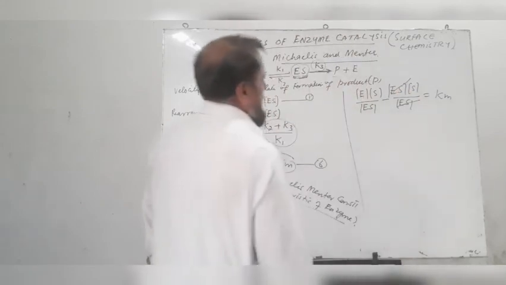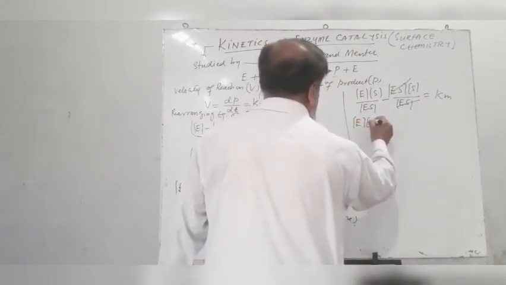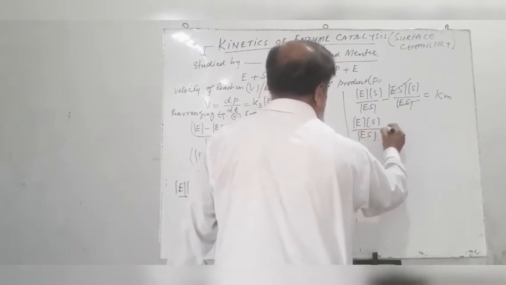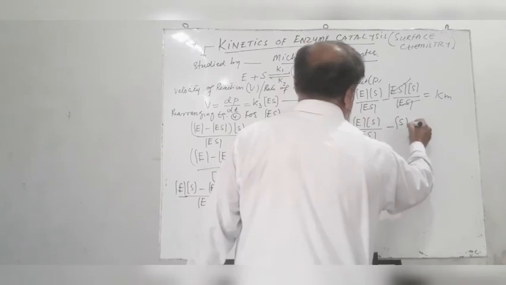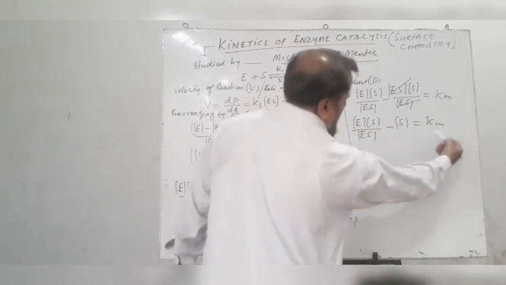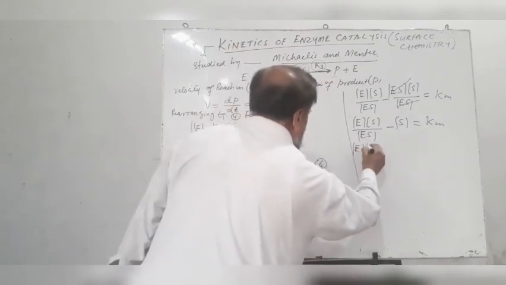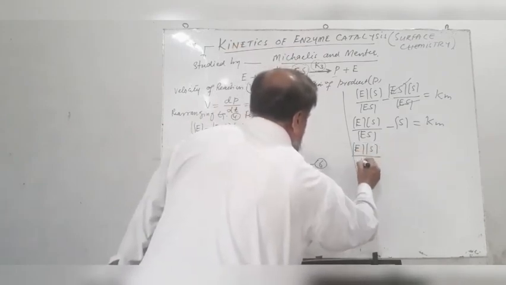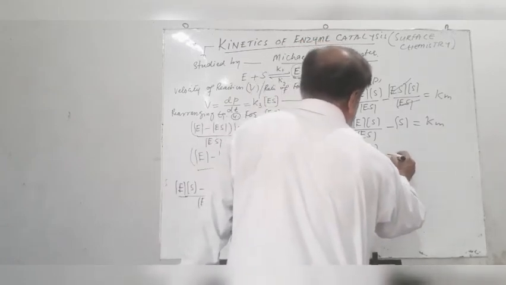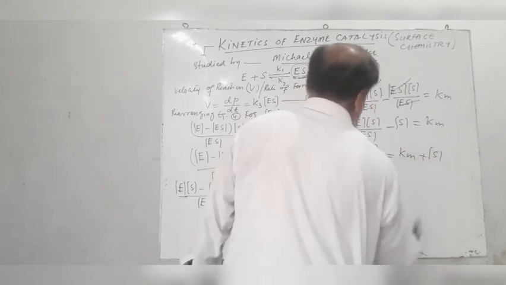They will cancel out and we get concentration of E enzyme into concentration of substrate divided by concentration of ES, minus concentration of S is equal to Km. We bring this S onto the other side of the equation and we get concentration of enzyme into concentration of substrate divided by concentration of complex is equal to Km plus S concentration.